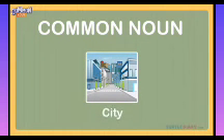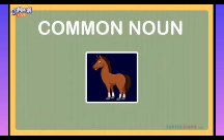City. City is also not a particular or specific city. In general, for any city we use city. Here we are not mentioning any particular place or specific name. When it comes to animals, horse is a common noun.